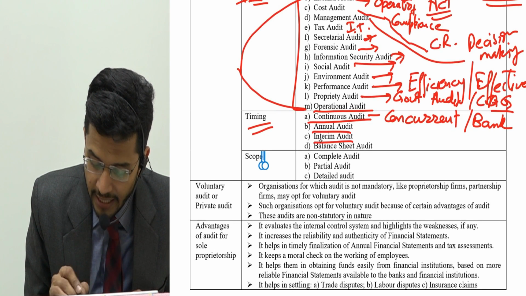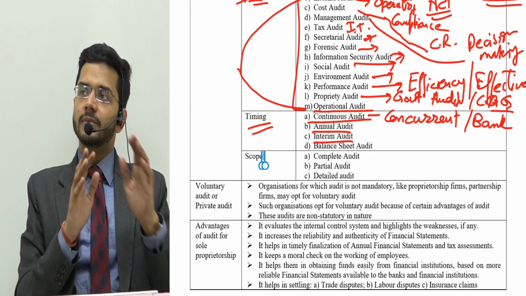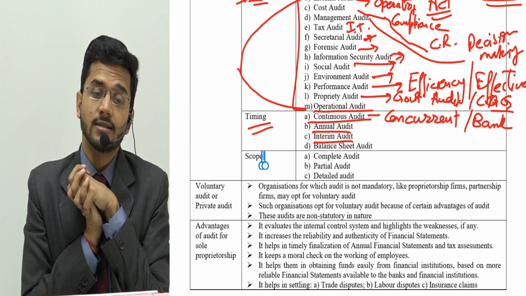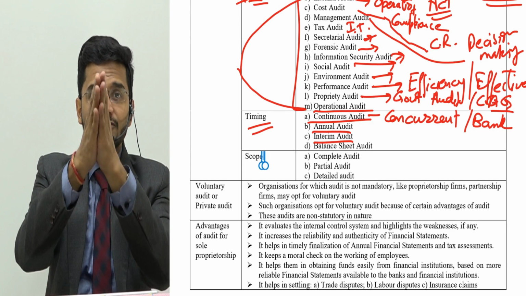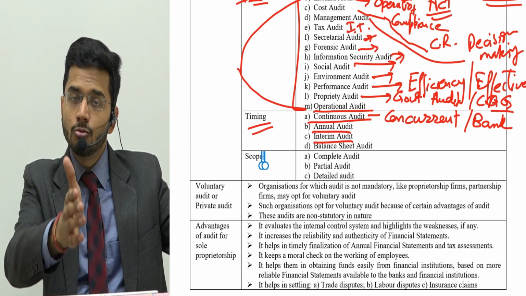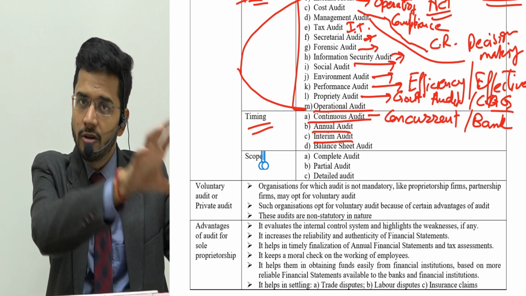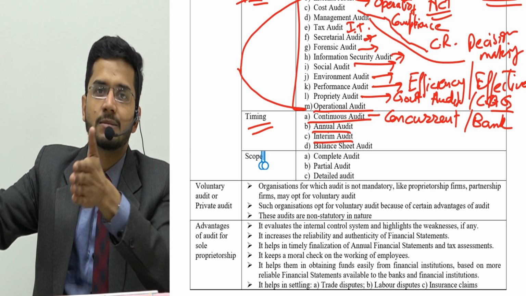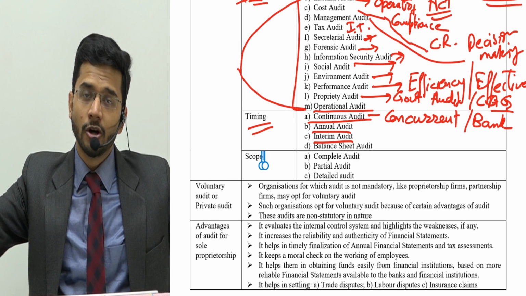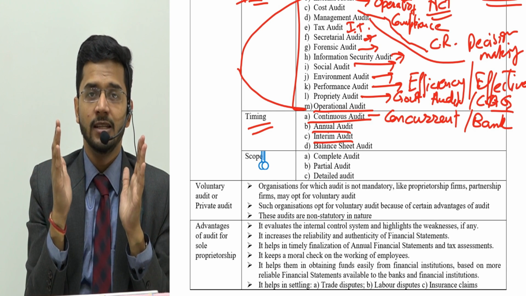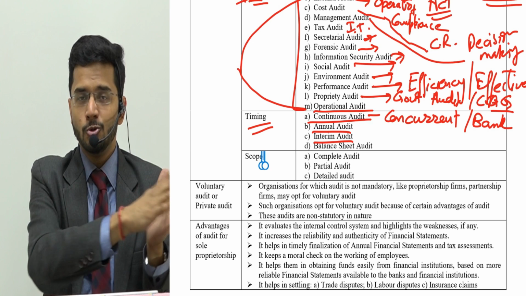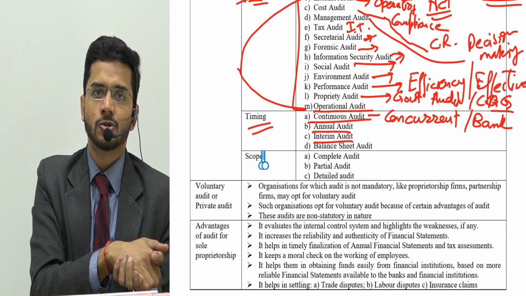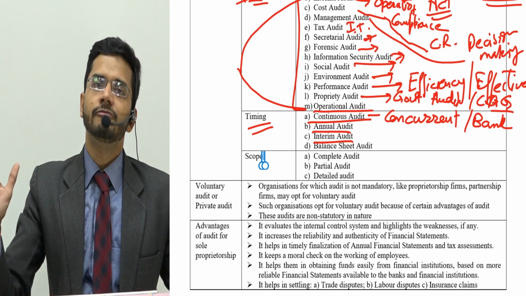Then interim audit. Interim audit means the auditor says it will be bulky for me to come at the year end and do the entire audit together. So the auditor is asked to first come after 6 months, freeze the accounts of 6 months and do the audit of those 6 months, then come at the year end and do the audit of the balance 6 months. This way, the auditor will cover the entire 1 year period, and in a shorter span of time will be able to complete the audit fully.